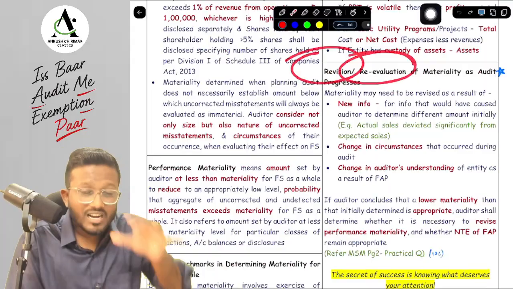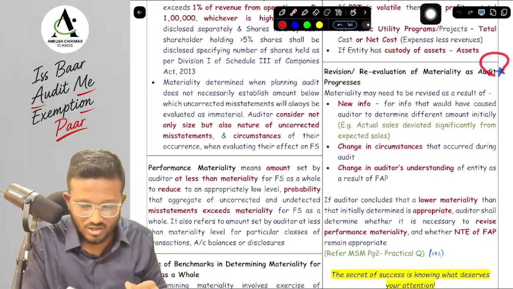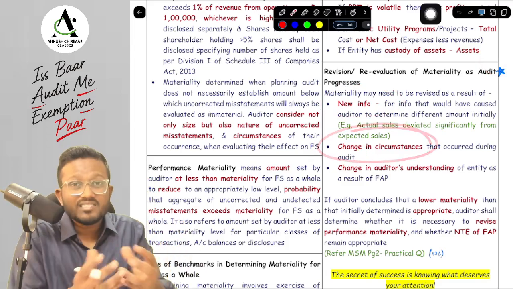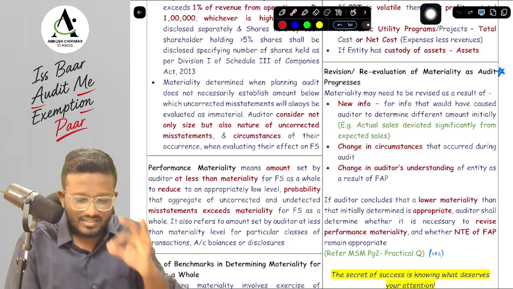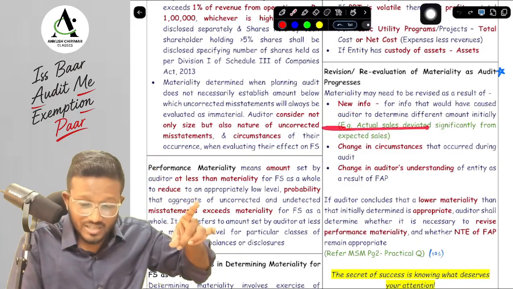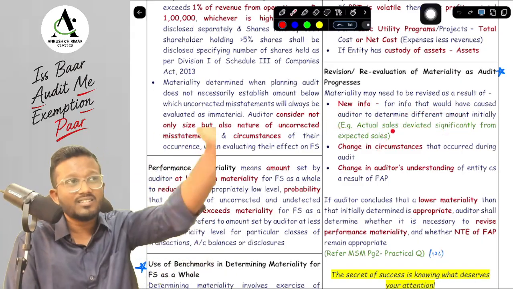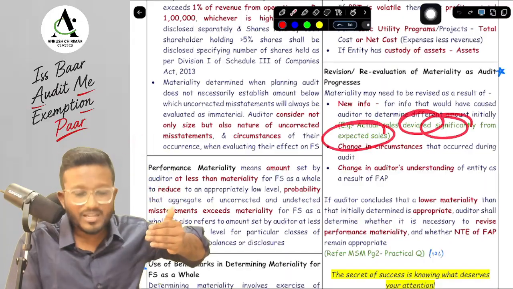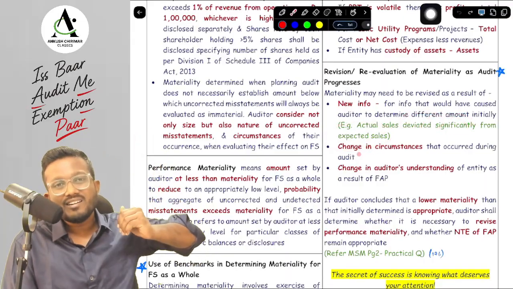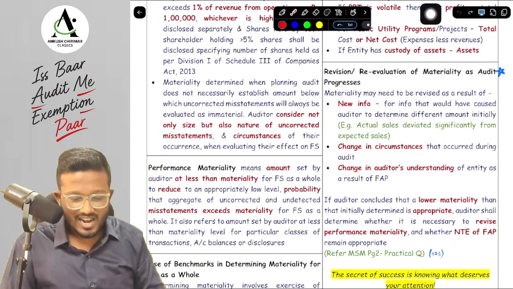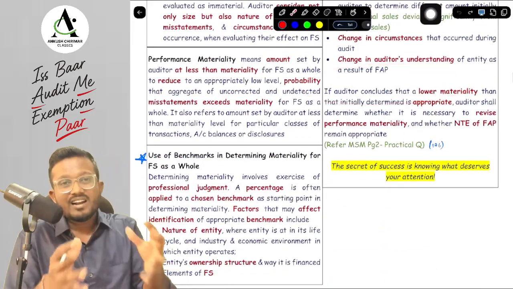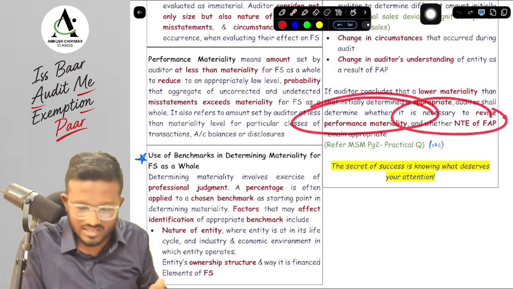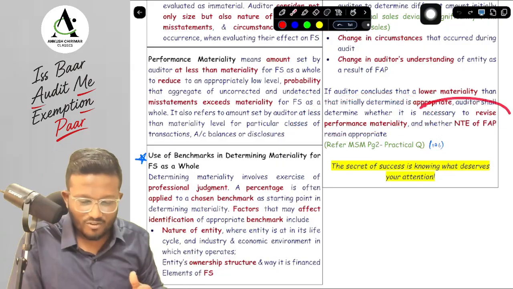Now, what is the revision or revaluation of materiality? Can we do, sir? Yes, we can do. This is also an important topic. Why we need to revise, sir? Based on the new information, there is a change in circumstances or there is a change in understanding of the entity. Now, there is an example that is given in your question as well, that the expected sales of the entity was 1000 crore, but the actual sales deviated significantly from the expected sales. The actual sales were only 500 crore. So now we will need to revise the materiality. Okay, yes, sir. Now, after revising the materiality, if we conclude that a lower materiality is appropriate from the previously determined materiality, then we need to consider to revise the performance materiality and revise our NT of FAP as well. Okay, yes, sir.